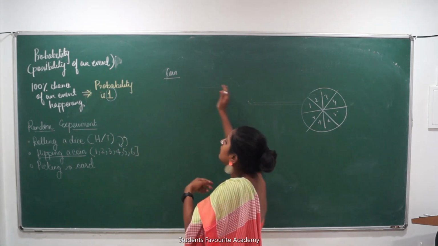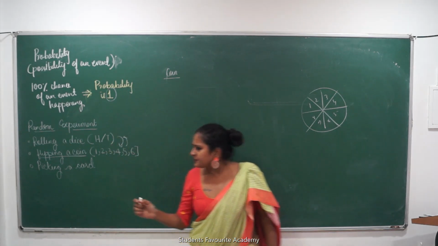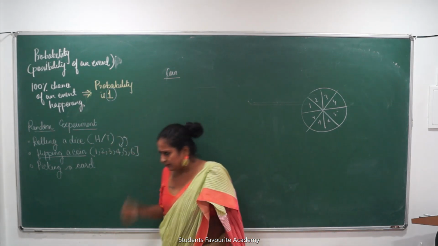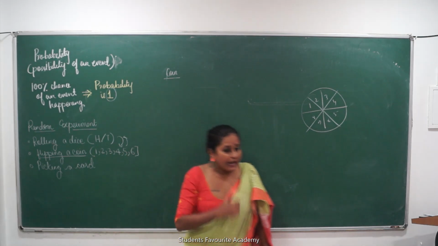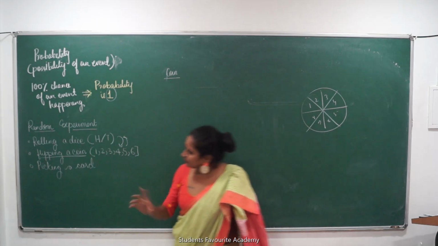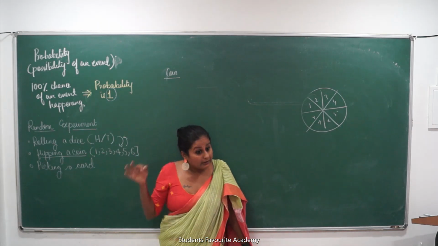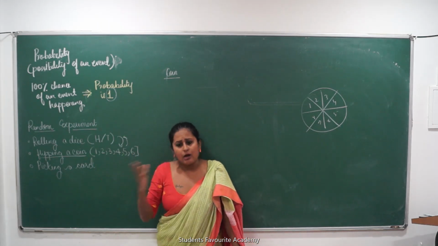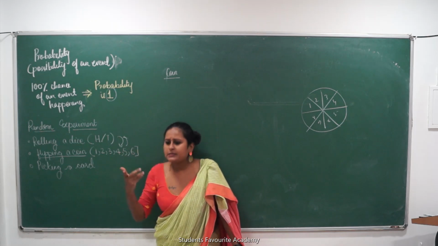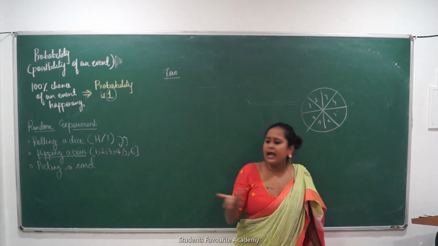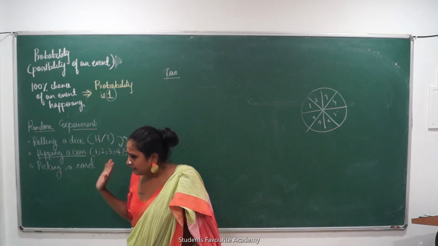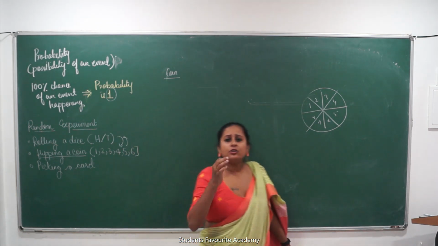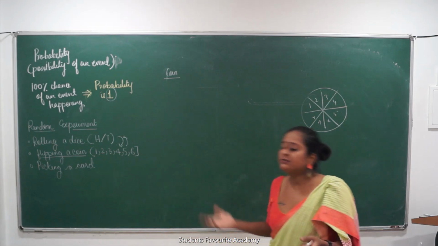So let's take a random experiment. Random experiment is what? I am flipping a coin. So heads or tails में से कोई एक आएगा. I am rolling a dice. So 1 to 6 में से कोई एक number आएगा. I pick a card. चारों houses में से कोई एक house का card आएगा. Spades आएगा या club आएगा या diamond आएगा या hearts आएगा. जोकर निकाल दो. So these are called random experiments which I am performing.